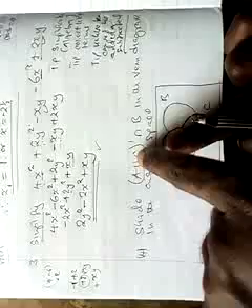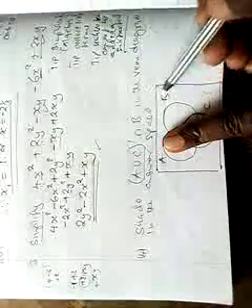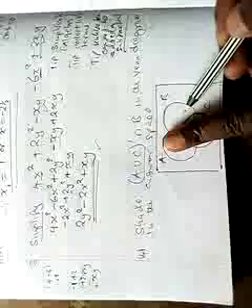So this means do not shade A union C. A union C complement means do not shade A union C. So we are not going to shade A union C. Now intersection B is what is remaining here.